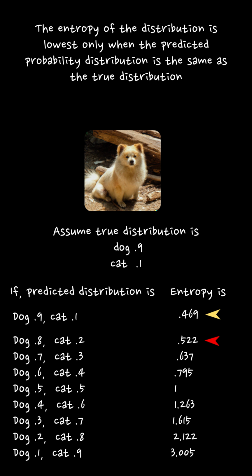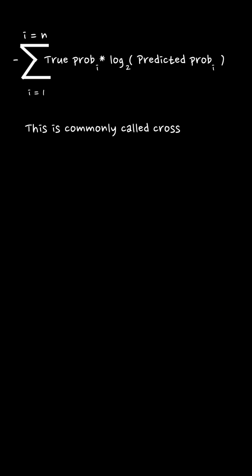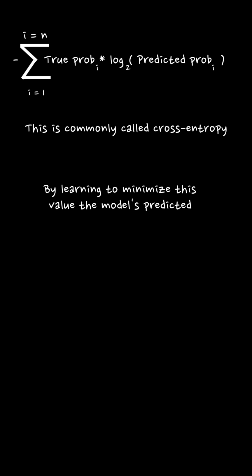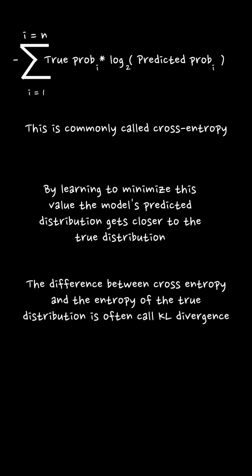In general, if the predicted probability distribution differs from the true distribution, the calculated entropy, when weighted by the true distribution, will be higher. Weighting the entropy of the predicted events with the true probability distribution is commonly called cross-entropy. Driven by this cross-entropy loss, the model learns to reduce the difference between the predicted and true probability distributions. The difference between the predicted distribution and the true distribution is often called KL-Divergence. Reducing cross-entropy loss minimizes this divergence. By minimizing the cross-entropy loss or KL-Divergence, the model learns to align its predictions with the true probability distribution, enabling it to make more accurate predictions.